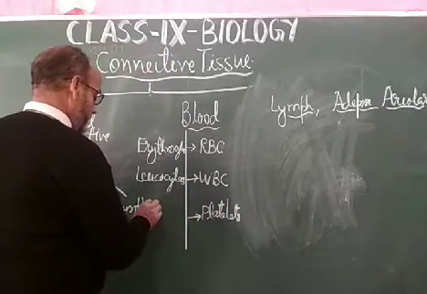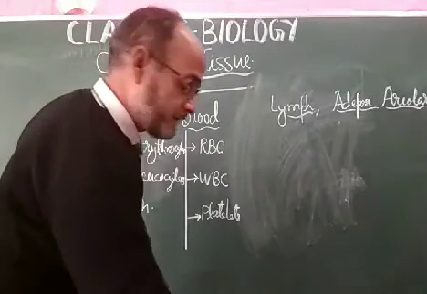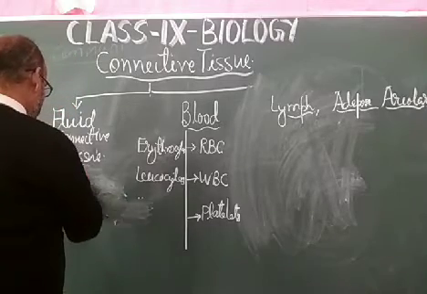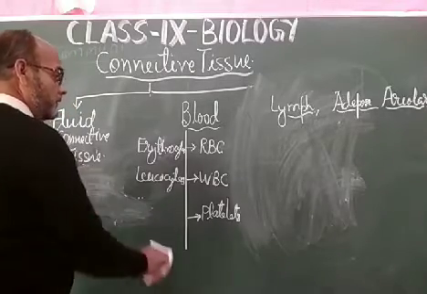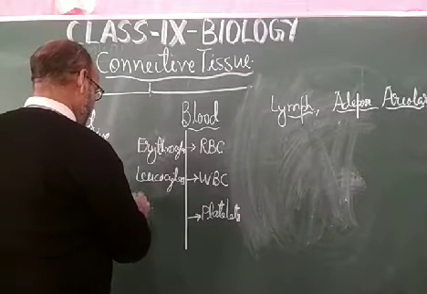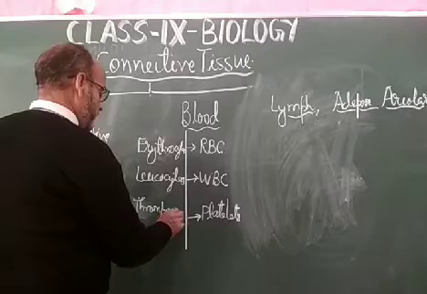These are also called thrombocytes medically. So these are the medical names.